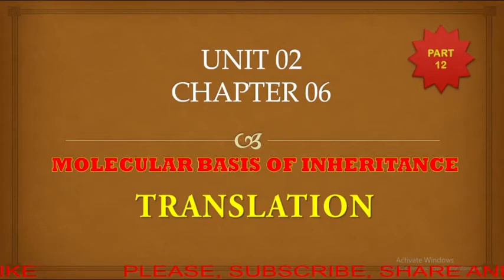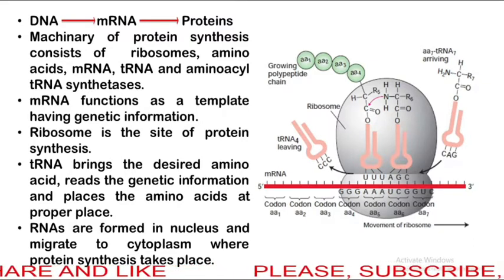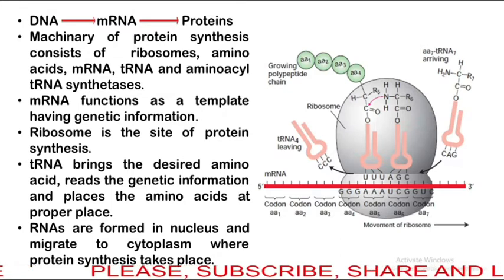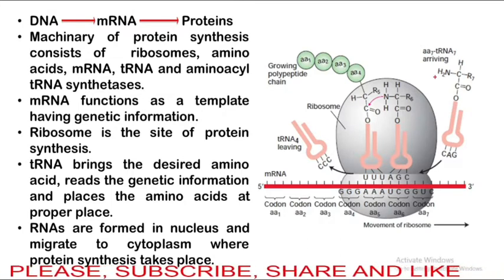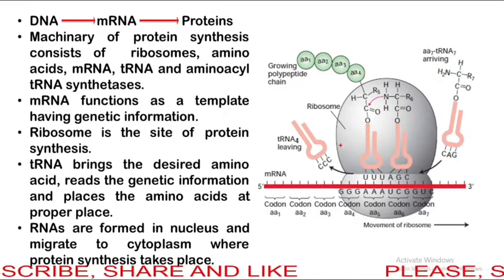Hello student, this is part 12 of molecular basis of inheritance. In this part we will discuss translation. Translation is the process of formation of protein. Actually DNA is transcribed to form mRNA, and mRNA is translated with the help of ribosome to form the proteins.